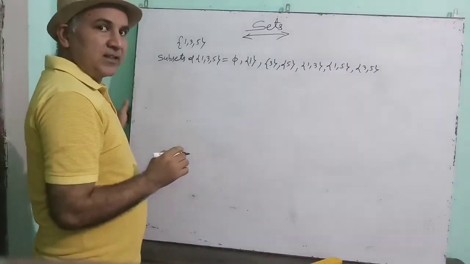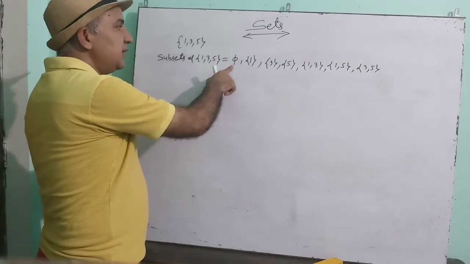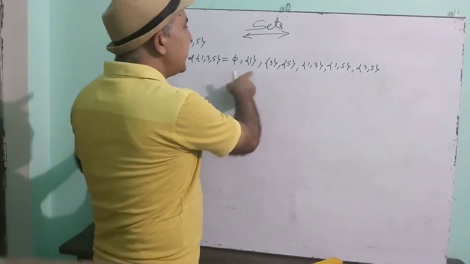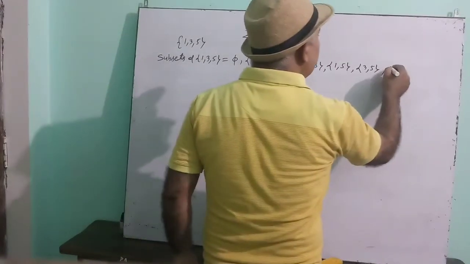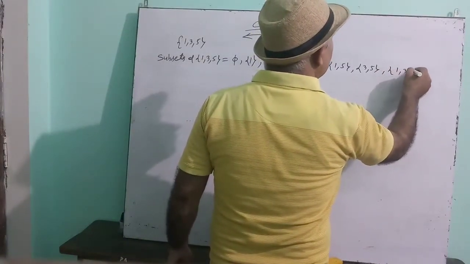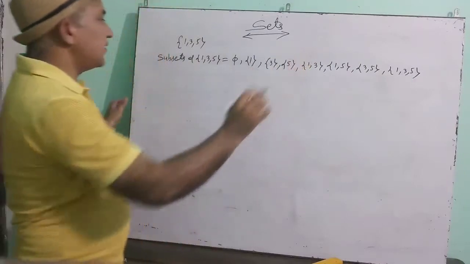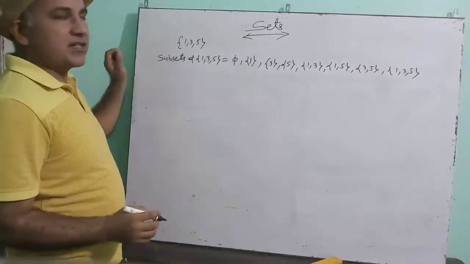Okay, understood? First you will take the empty set, then we will take one element and make different sets. Then we will take two elements. Now we will take 3 elements, 1, 3 and 5. So these are the subsets of this given set.